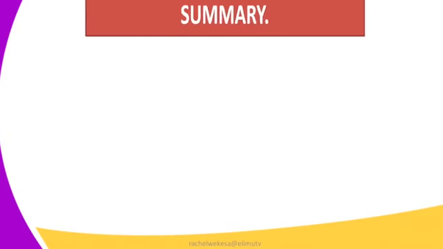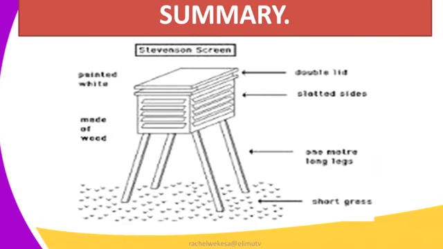We have come to the end of our lesson, and here is a summary of our Stevenson screen. You see that the Stevenson screen, it is raised some meters above the ground. This is to prevent some animals from crawling into the Stevenson screen and destroying the instruments there. You also see that the wooden part above is made of louvers, and these louvers are to allow free circulation of air to keep the instruments away from high temperature.